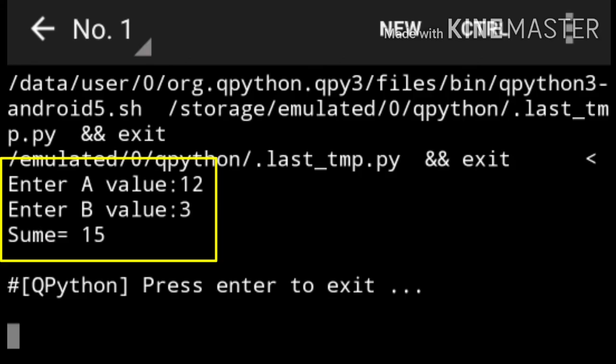Yes, it prompts for the input value. I give 12 and 3. We get the result as sum equal to 15. Like this we can try all the programs in the script mode itself. I think you will understand very well.